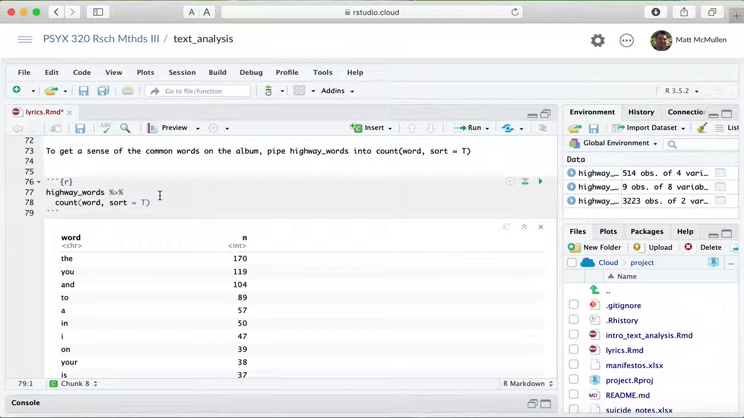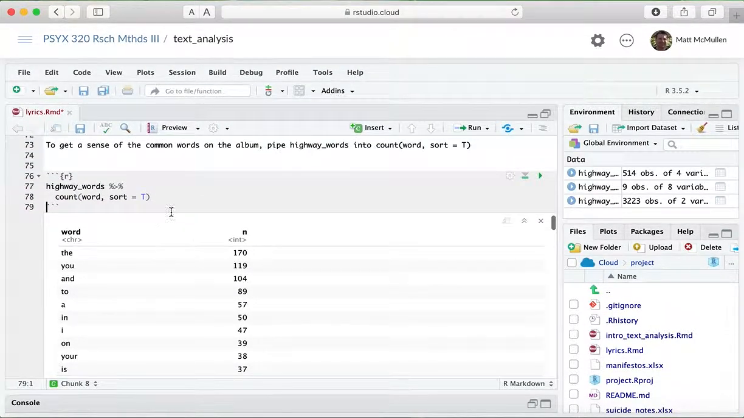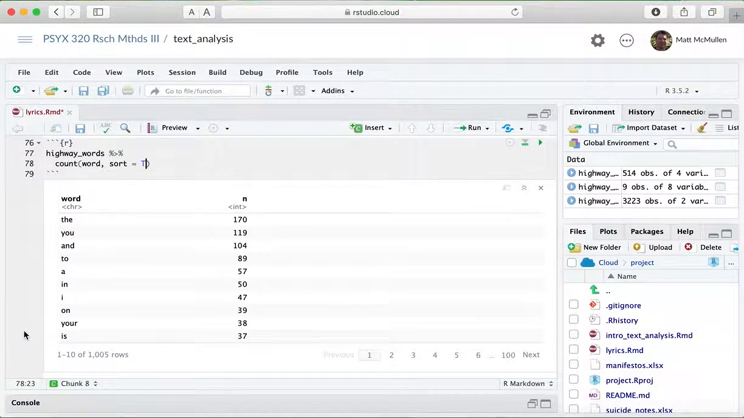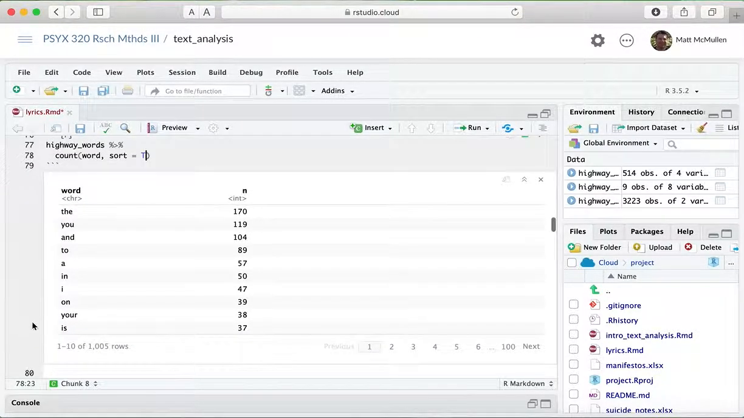By the way, when I have the cursor in here, I'm hitting Command and then Return, and that's executing the whole chunk there. I don't know if it's a whole chunk or just the lines, but even if I have the cursor here, it'll execute both of these lines. So it's Command Return. And so there you see "the" is the most common word, so that's not very interesting, and "you" and "and."